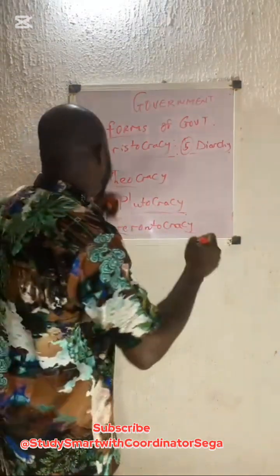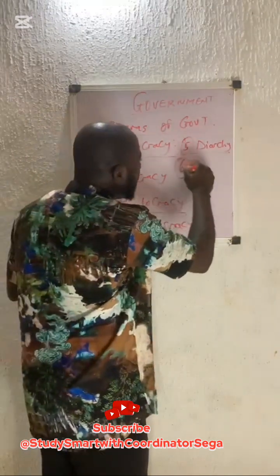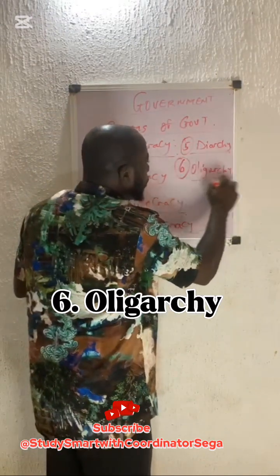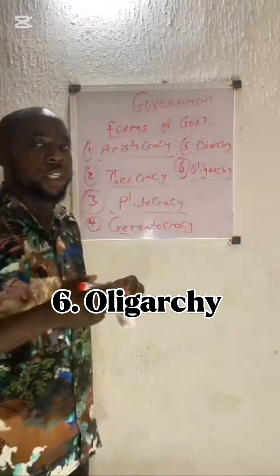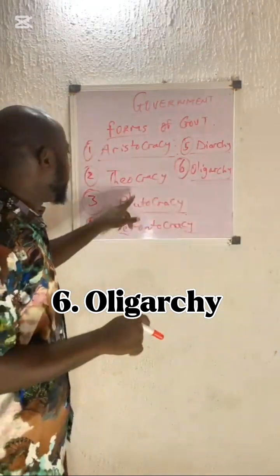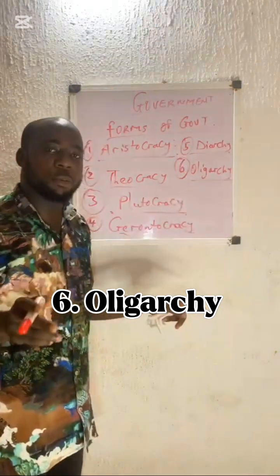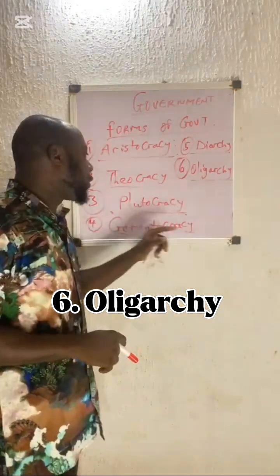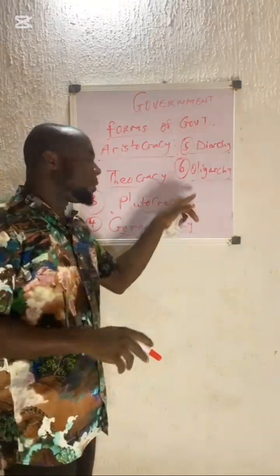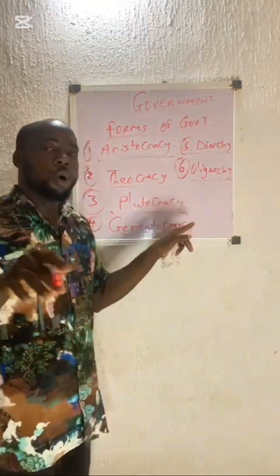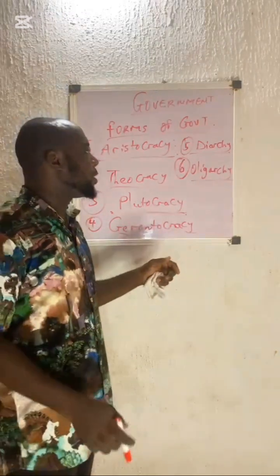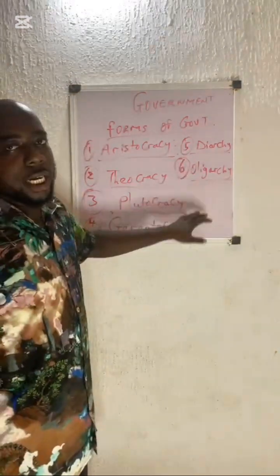Alright. Number 6 form of government is what we call oligarchy. Now, we have different forms of oligarchy. Aristocracy is classified as a form of oligarchy. Theocracy is classified as a form of oligarchy. Plutocracy is classified as a form of oligarchy. Then the last one that is classified as a form of oligarchy is what we call authoritarianism, or autocratic government. Now, what is oligarchy?